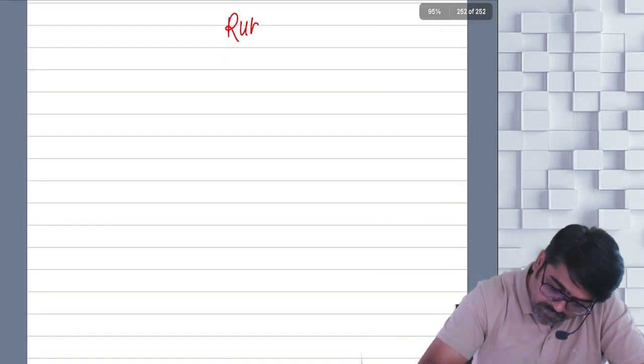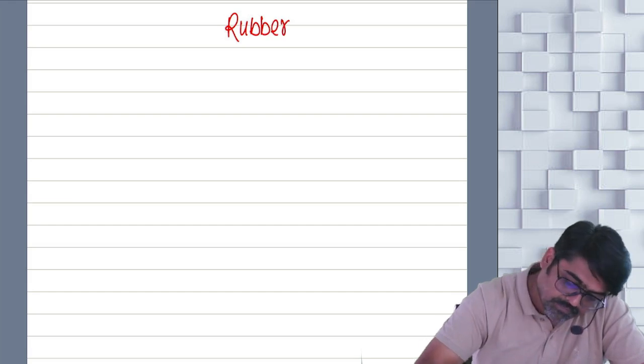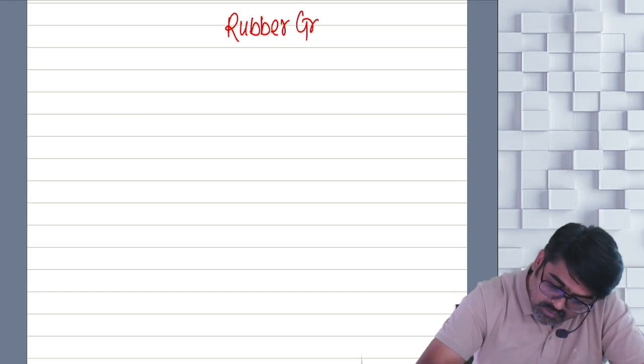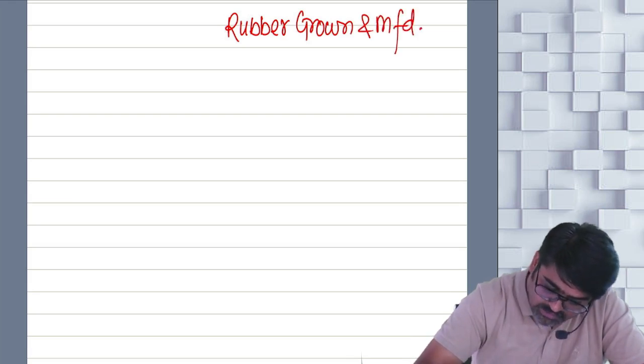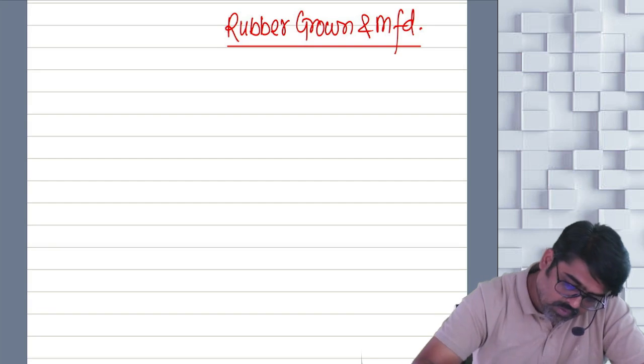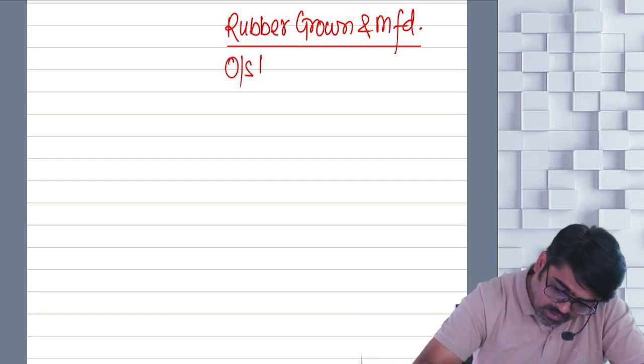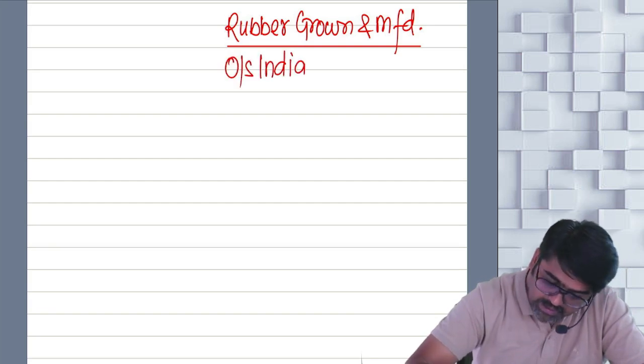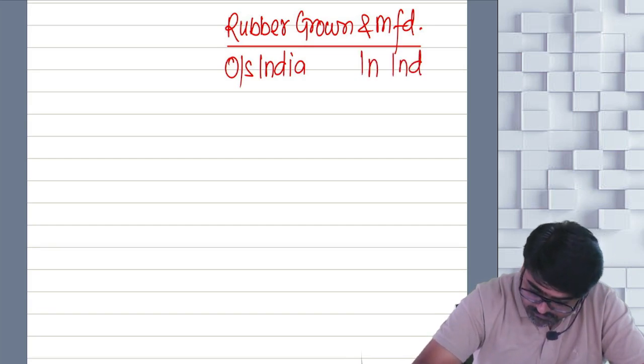Rubber which is grown and manufactured, underline. What will I write? Outside India and in India.